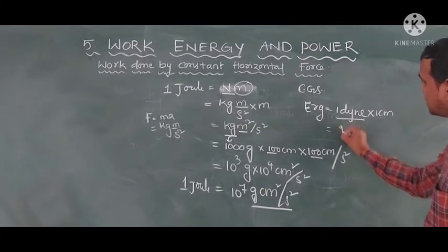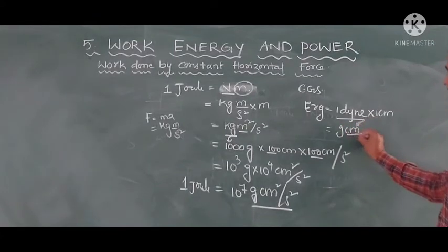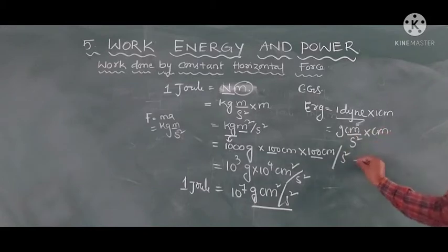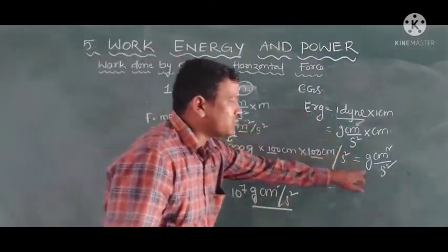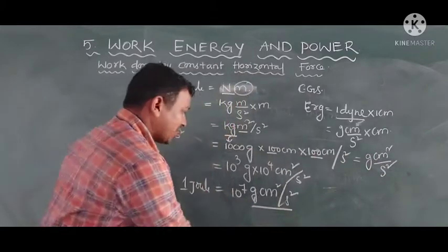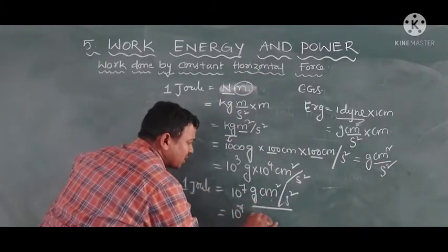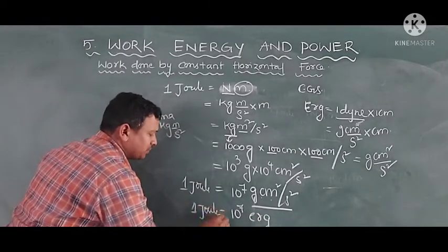So we can write gram centimeter per second square into centimeter. So gram centimeter square by second square. So erg is gram centimeter square per second square. So 10 to the power of 7 erg is equal to 1 joule.